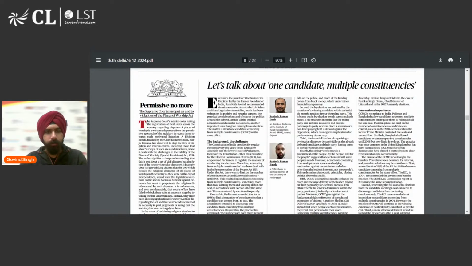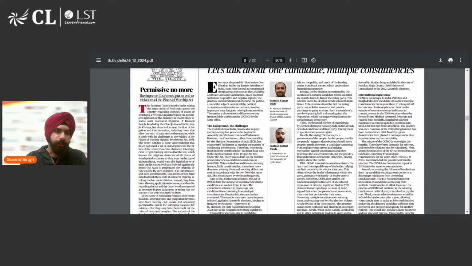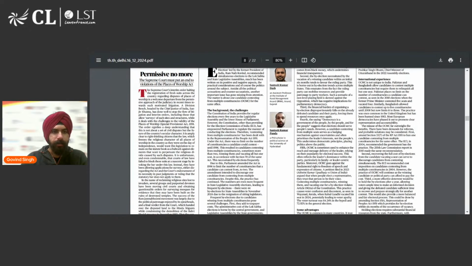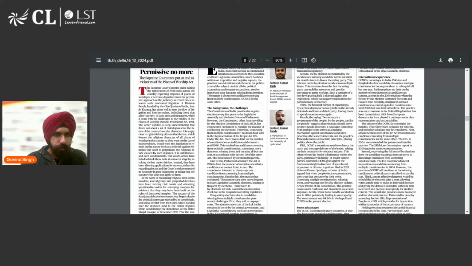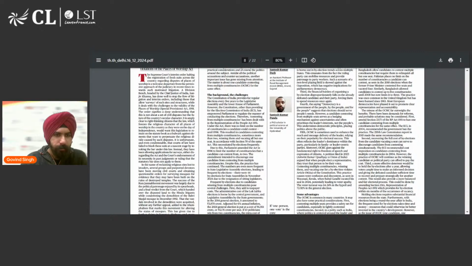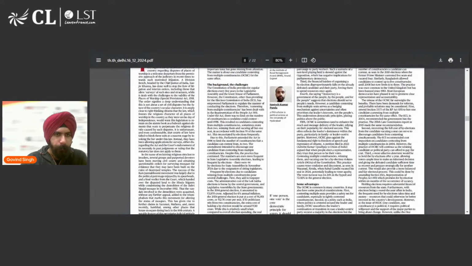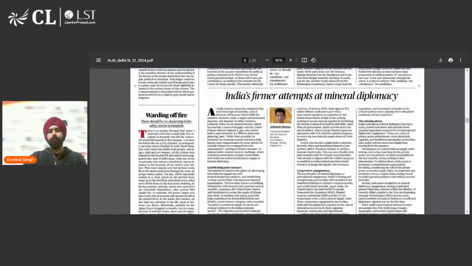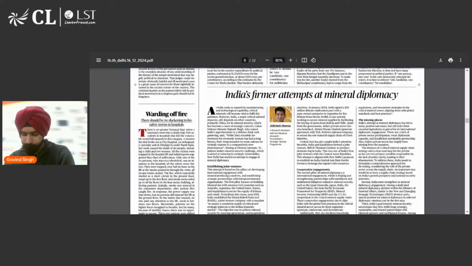So we'll come to the topics individually, but one topic is about one candidate, multiple constituencies. I'll explain it to you what that essentially means. The other topic is places of worship acts related, violations of places of worship act. This is again the Sambhal issue, I think, discussing the temples and the mosque issue. Yes, correct. Then we have India's former attempts at mineral diplomacy.